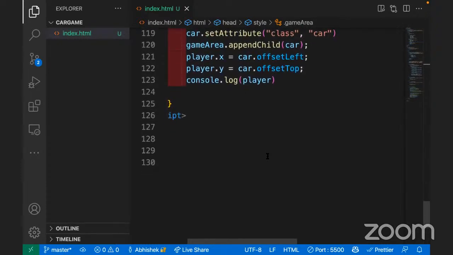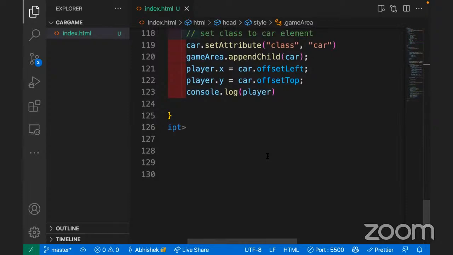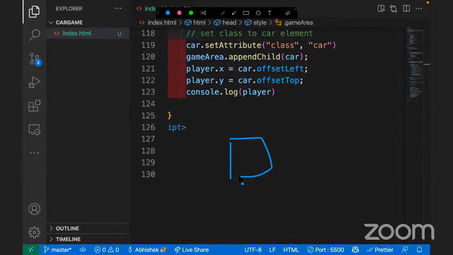Overflow, basically you can think of it like this: sometimes when you add an element, a scroller comes, like you have to scroll the elements to see it completely. In case you don't want those kinds of effects, you can avoid overflow. Sometimes you will see a scroller at the bottom right, and you scroll it to see the other parts. So you don't want any scroller kind of things on the screen. That's the main reason. This is what I did not want, everything here. So no problem, let's go next.